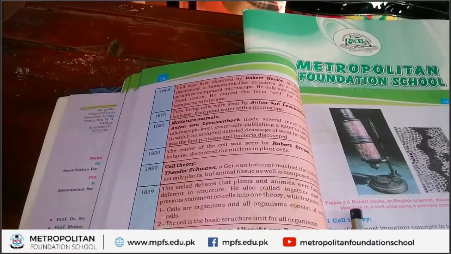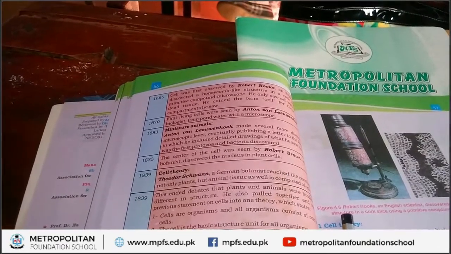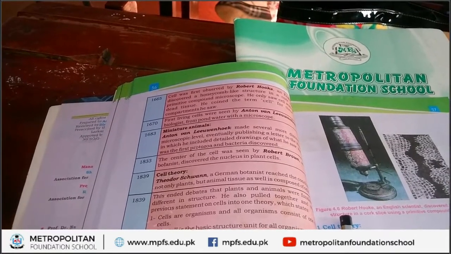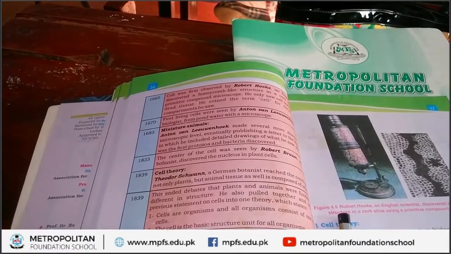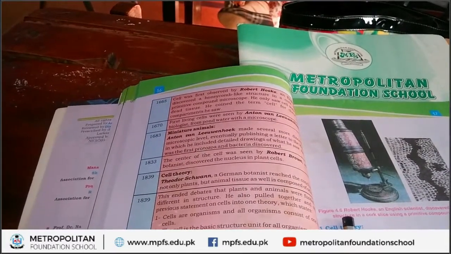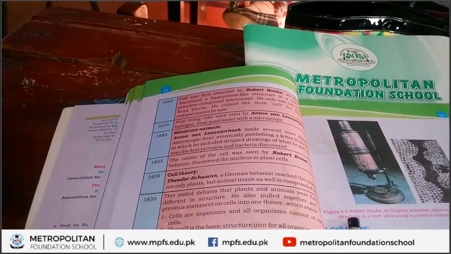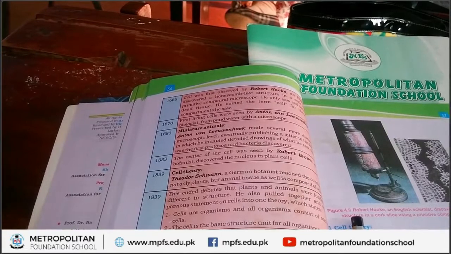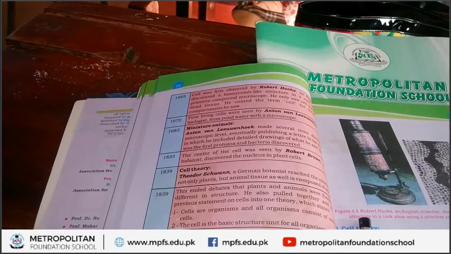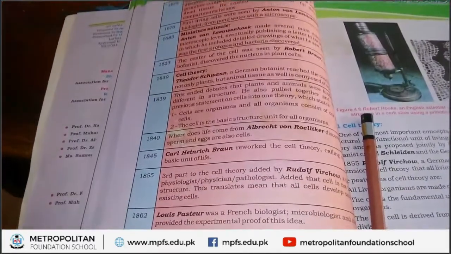The second postulate of cell theory is that the cell is the basic structural unit for all living organisms. As you know, students, all living organisms which exist on the earth, either plants, animals, human beings, and so many microscopic organisms, their basic structure is made up of cells. The basic unit of all living organisms is the cell. Okay.